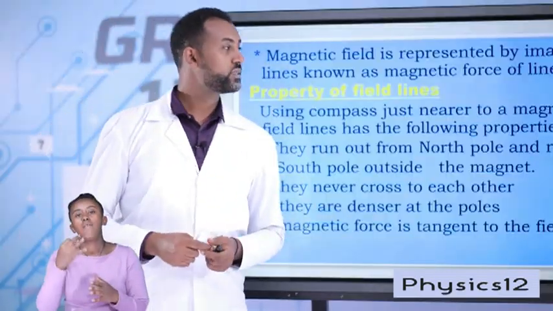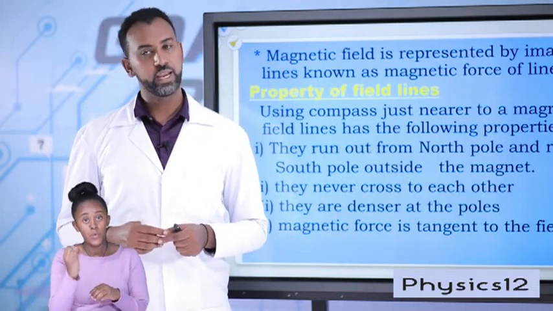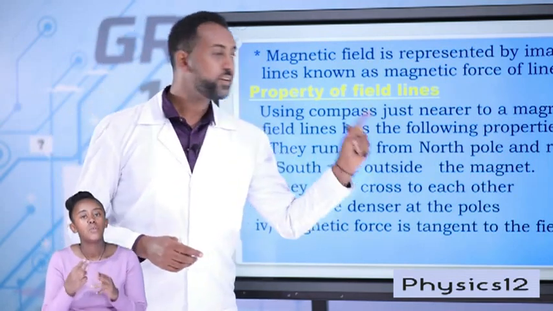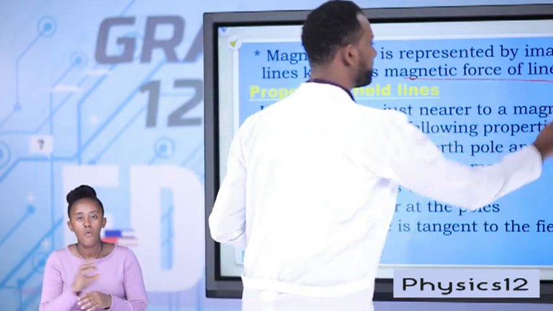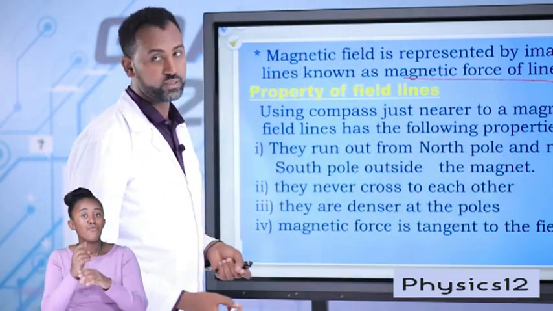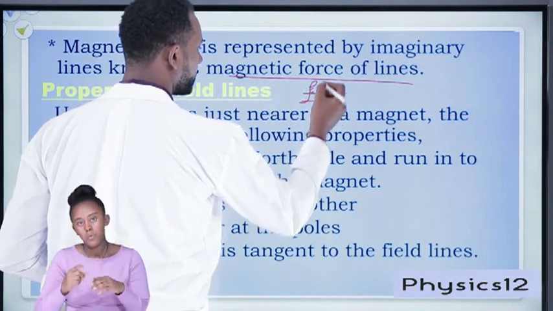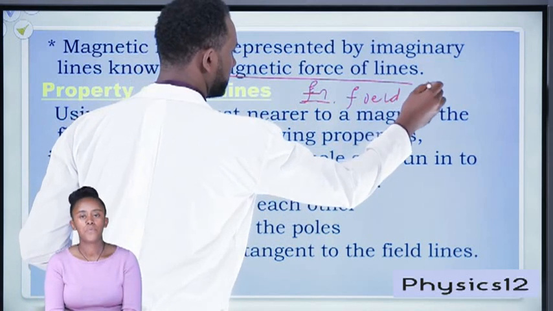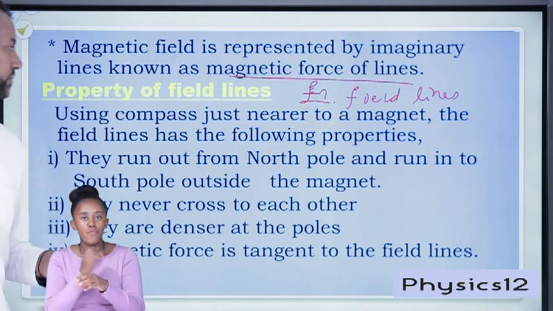It is possible to represent magnetic field using imaginary lines, known as magnetic field lines or magnetic lines of force. We can call them field lines or magnetic lines of force.